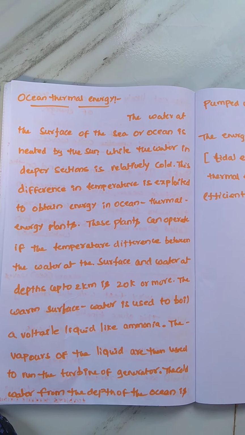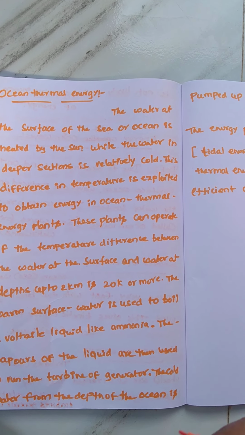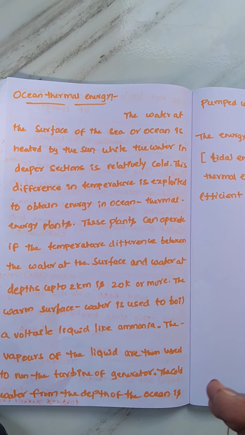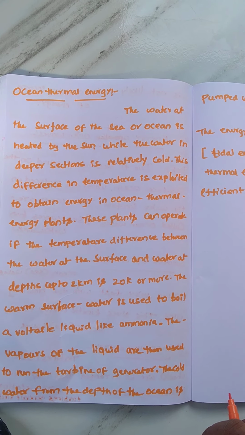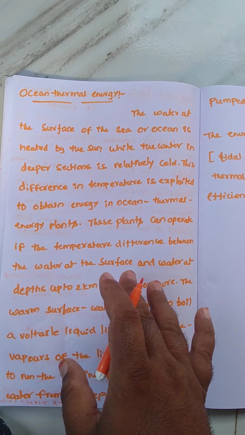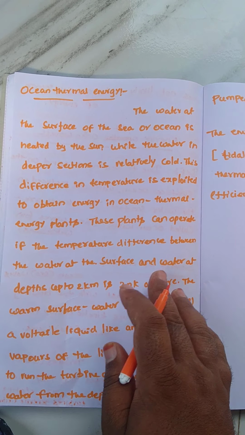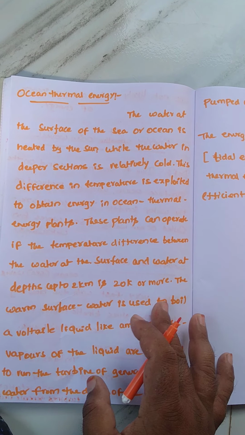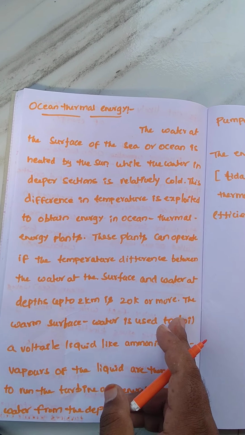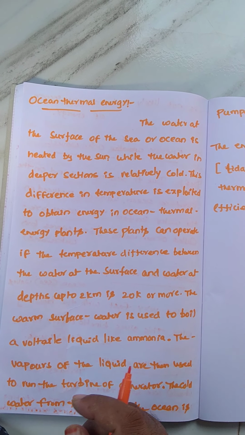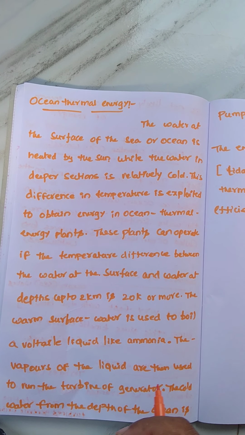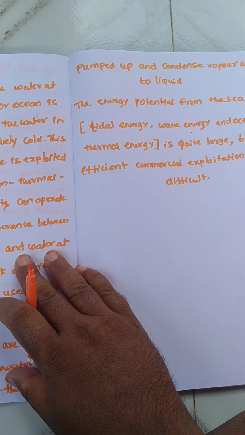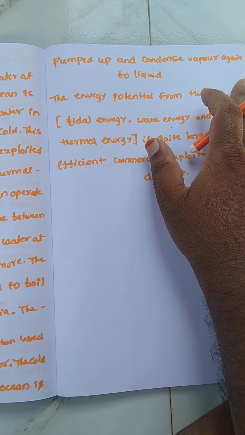The surface water is heated by the sun while the deeper water is relatively cold, and this temperature difference is exploited in ocean thermal energy plants. These plants can operate if the temperature difference between the water at the surface and the water at depths up to 2 kilometers is 20 K or more. The warm surface water is used to boil a volatile liquid like ammonia. The vapors are then used to run the turbine of the generator, and the cold water from the depths of the ocean is pumped up to condense the vapor again to liquid.